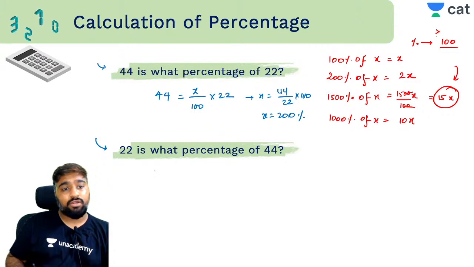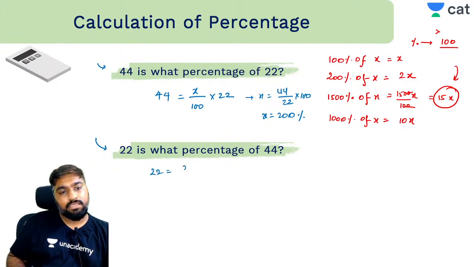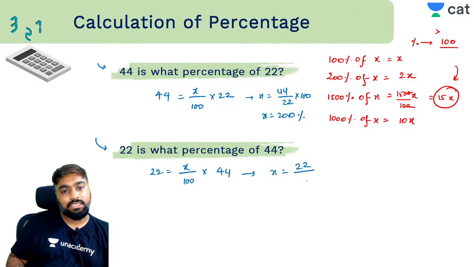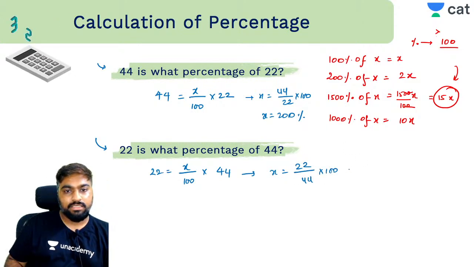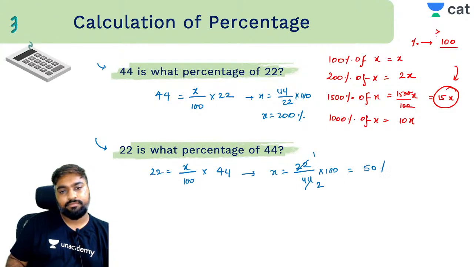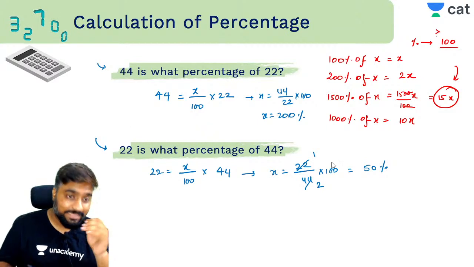Yeah, in this case what would you get? 22 is what percentage of 44? So here x का value is what? 22 by 44 into 100. आ रहा समझ में? Which is how much? Not 200 but 50%. So these are not equal.